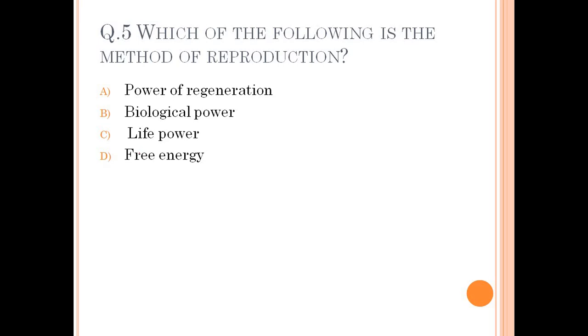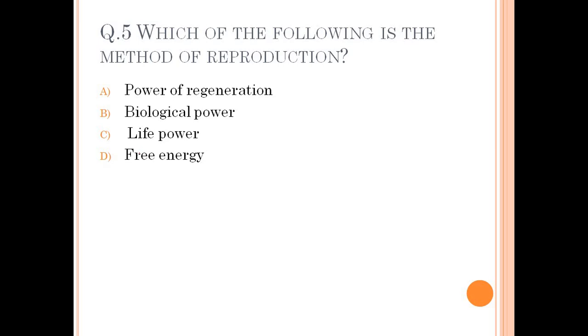Question 5 has given which of the following is the method of reproduction. Okay, here 4 options are given. Option A power and regeneration, option B biological power, option C life power, and option D free energy. So here the right option is, give me a moment, power and regeneration.